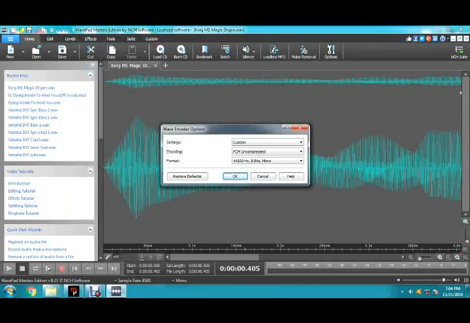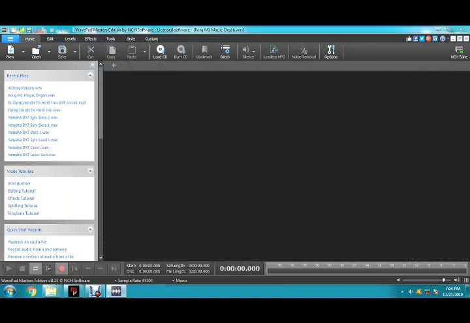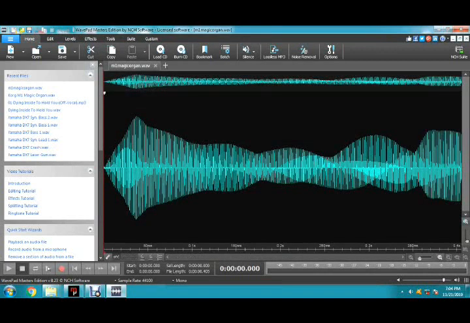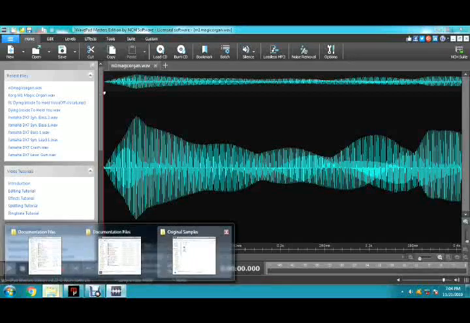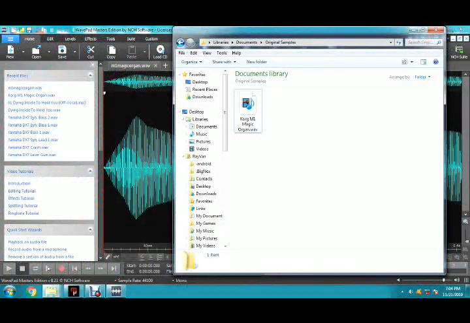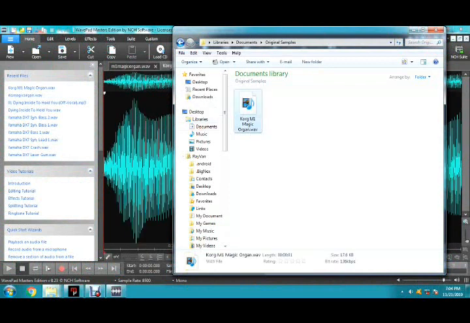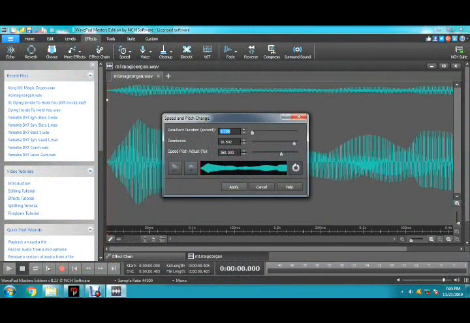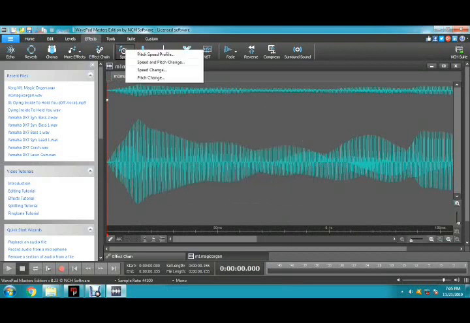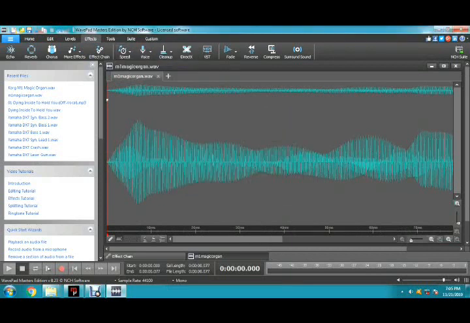Set the wave encoder format to 44 kHz PCM 8-bit mono. Or you can do this in the waveform display. Get one sample from the Original Samples folder and drag it into the waveform. Set the speed pitch change to 260%, or you can add 200 after this, which gives the one high note.